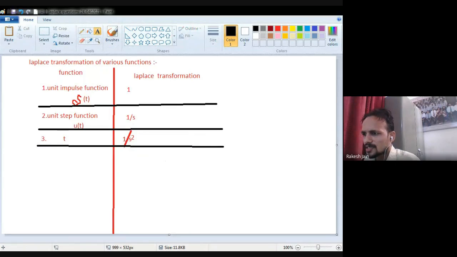What will be the Laplace transformation for t square? It will be 2 divided by s cube.